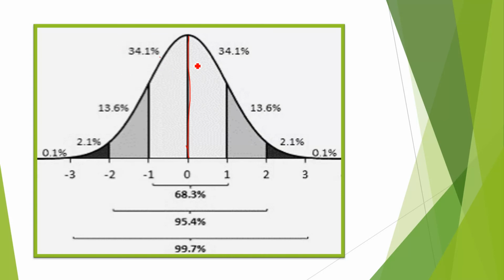34.1% of data lies here, and 34.1% of data lies here. Total is 68.3%. If the standard deviation is 1 or -1, it means 68.3% of data lies here. If the standard deviation is 2, then 95.4% of data lies here. If it's 3, then 99.7% of data lies here, and so on. So total is 100%. The area under this curve is 100%.